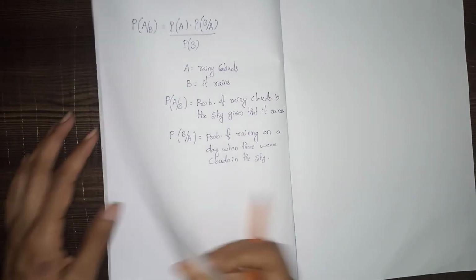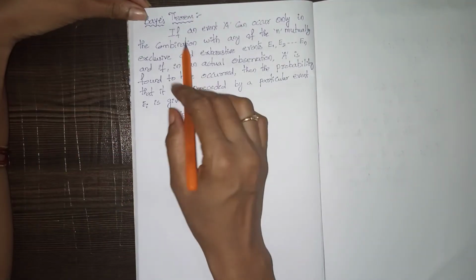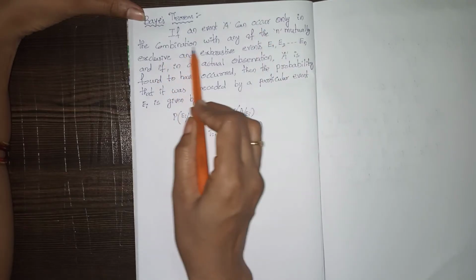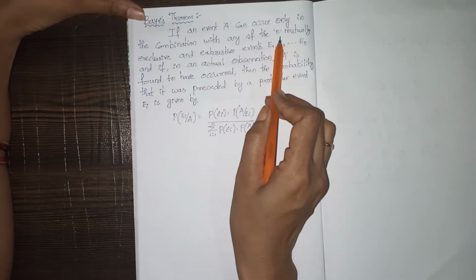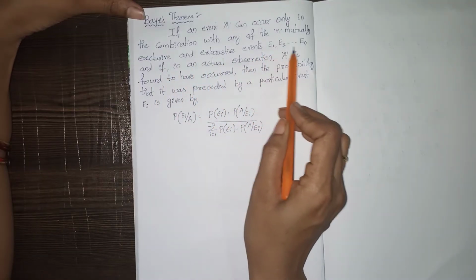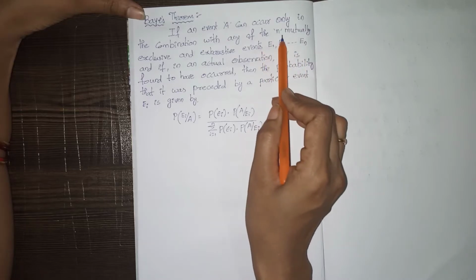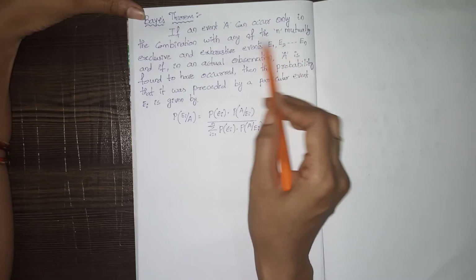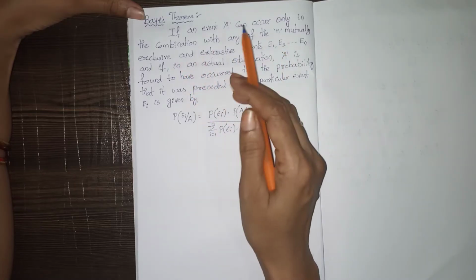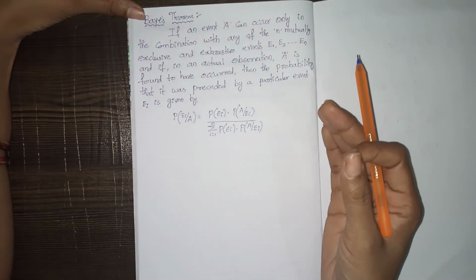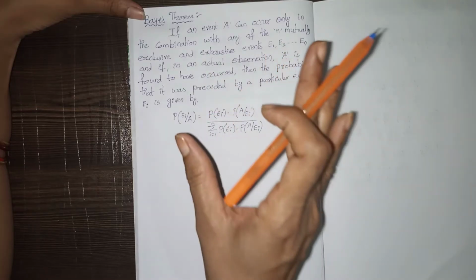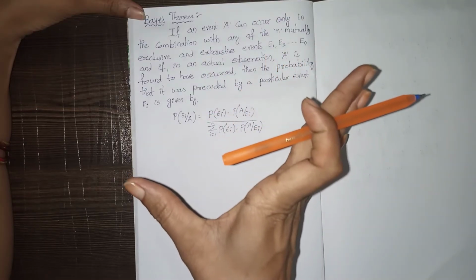Now we will learn about Bayes theorem. If an event A can occur only in combination with any of the n mutually exclusive and exhaustive events E1, E2 and so on, En. So here there are n events, and these events are mutually exclusive and exhaustive. Mutually exclusive means if one event occurs, the other events will not. Exhaustive means all the possible outcomes are covered by the events.